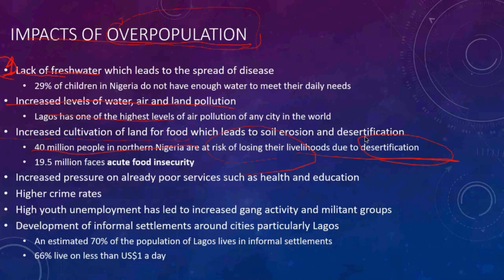Also acute food insecurity, meaning this food is not secure to eat, which 19.5 million people face. But poverty also is a problem. Now, you will have poverty.